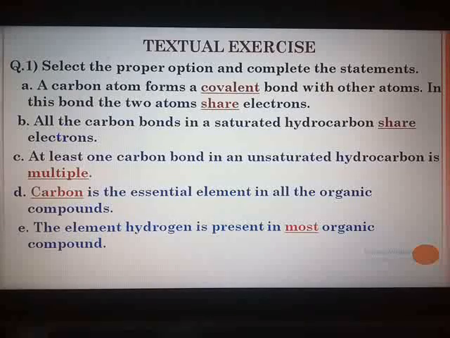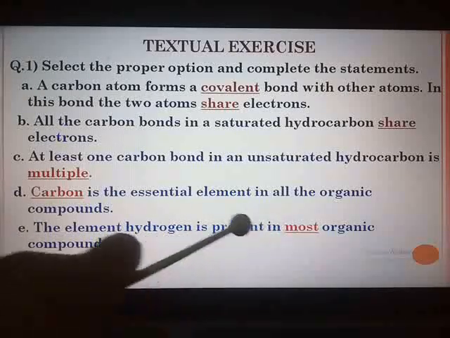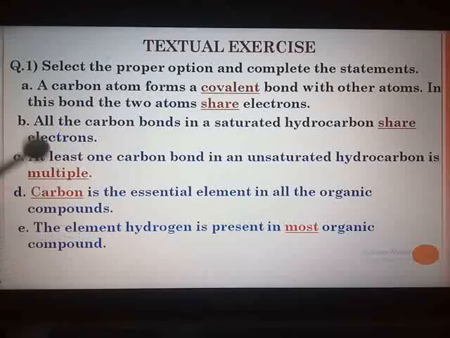And the last one, the element hydrogen is present in dash organic compounds. Now it is not present in all the organic compounds. It is present in most of the organic compounds, because in the digests or somewhere the answer given is all, which is wrong. Page number 143, if you refer, the very first line of that page says, along with carbon, the element hydrogen is also included in most organic compounds. So the correct answer is most. Here we complete question number 1, that is fill-ups.